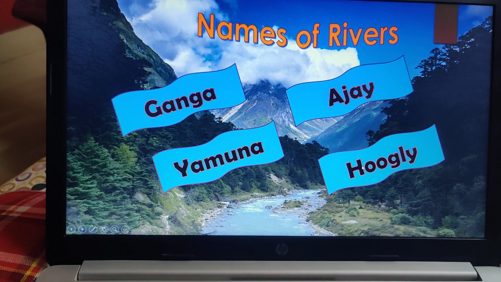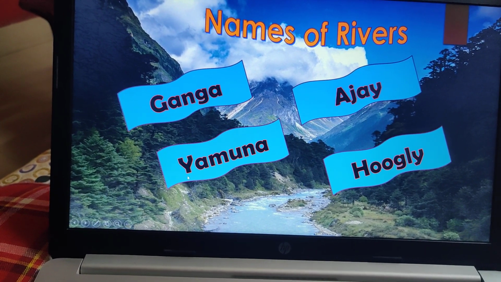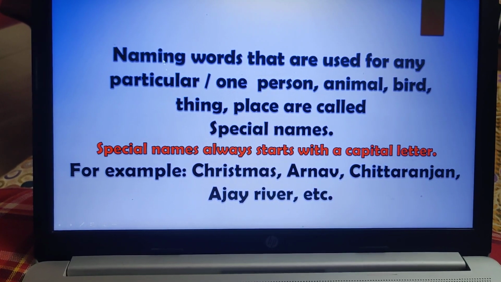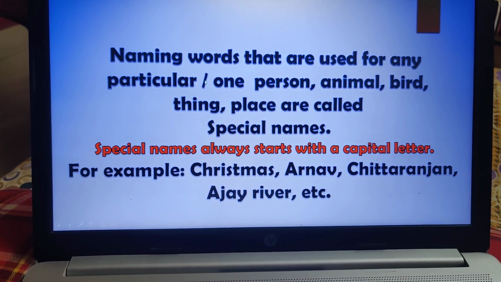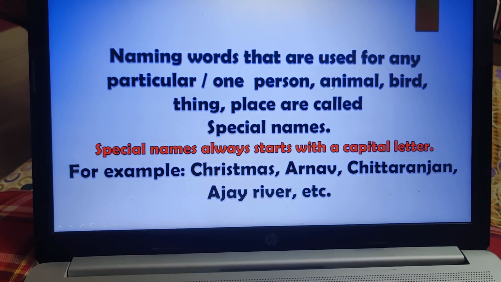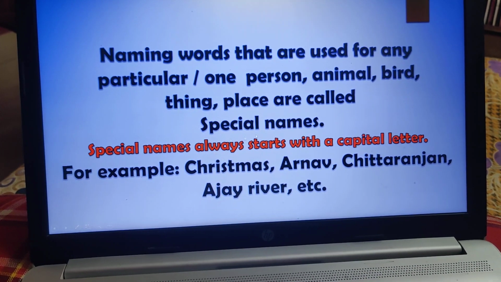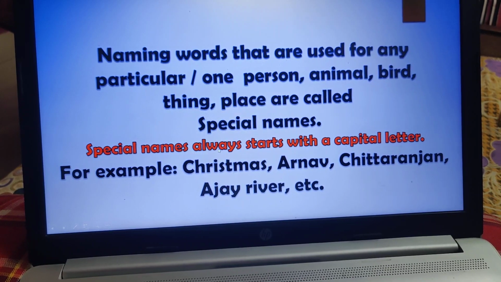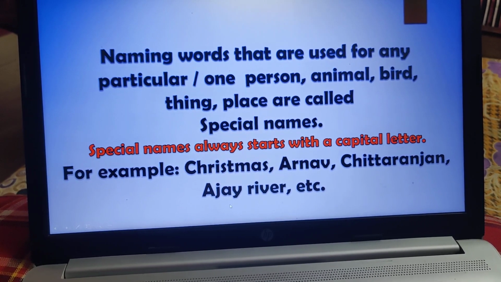You can see the first letter is capital in every special name. Children, this is the best thing that you can notice. Naming words that are used for any particular or one person, animal, bird, thing, place are called special names. Special name always starts with a capital letter. This is very important, capital letter.